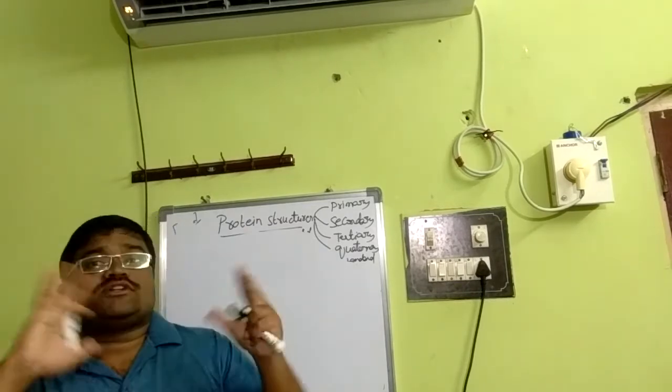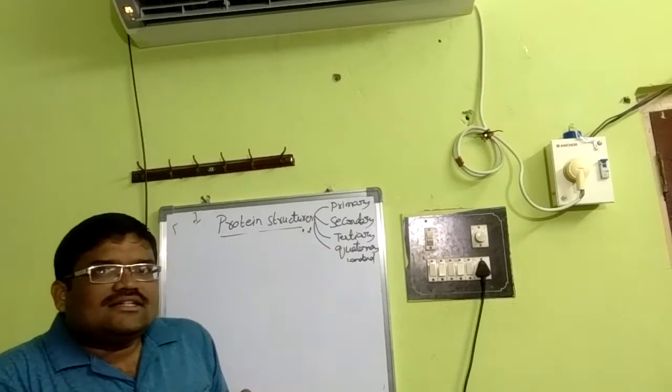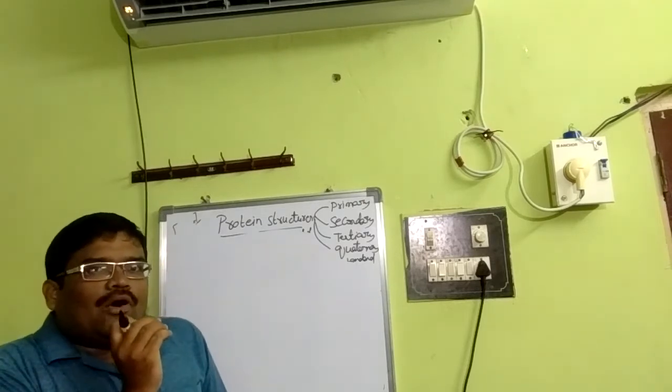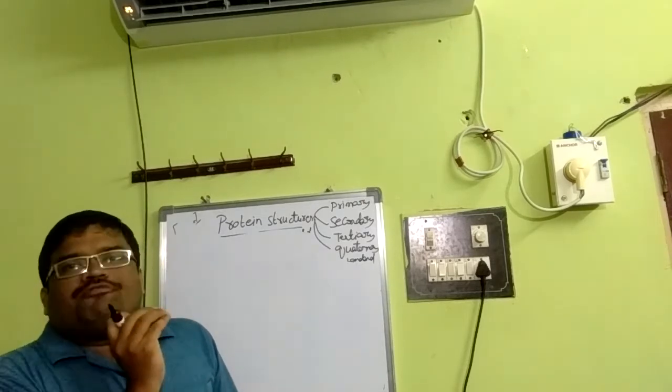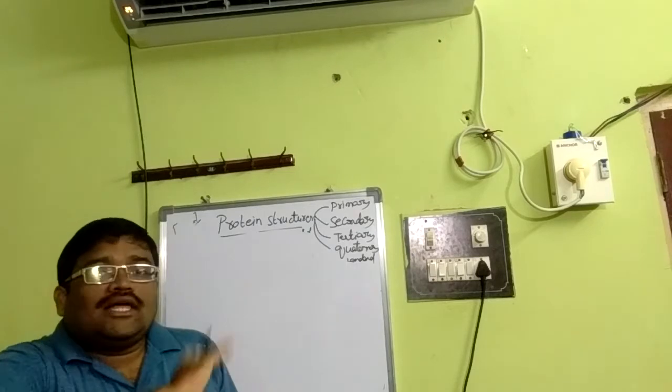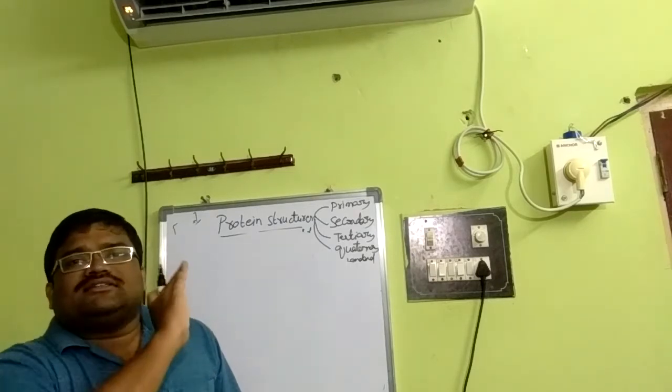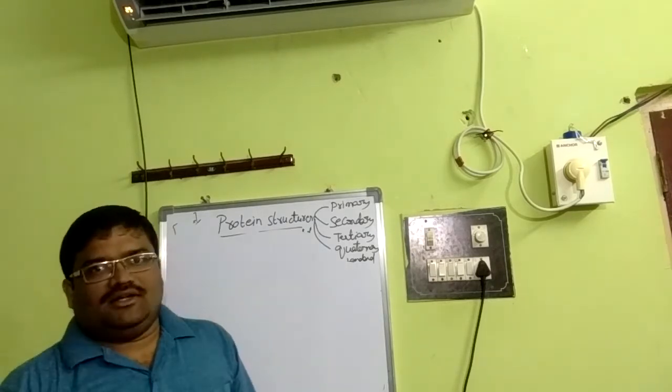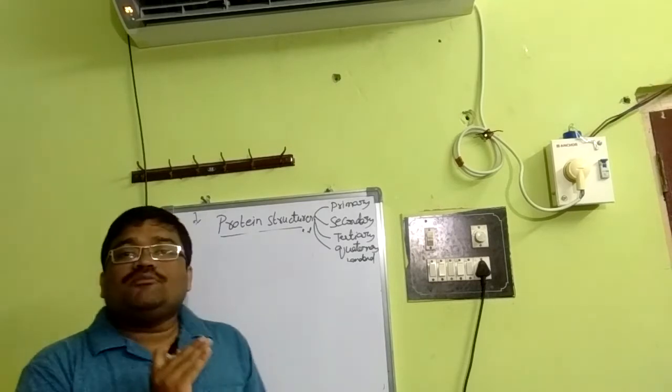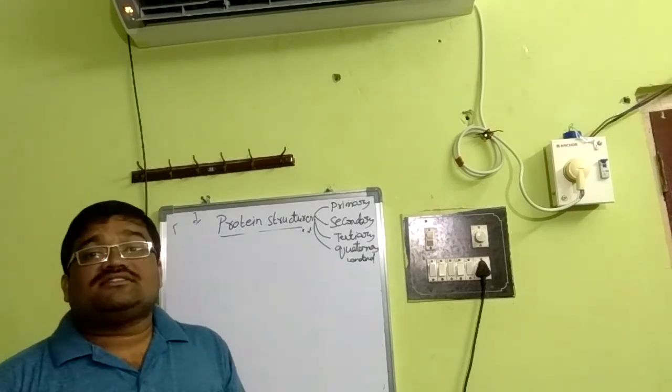For the polypeptide, there are two schools of thought. Some scientists consider a polypeptide having a minimum of 50 amino acids, that means more than 50 amino acids, as a protein. A polypeptide having more than 50 amino acids is considered a protein.